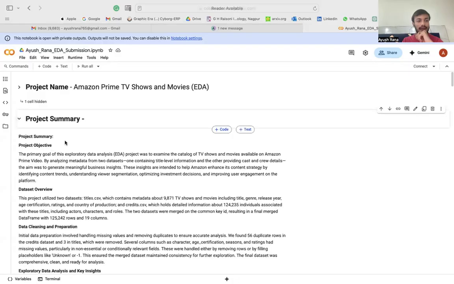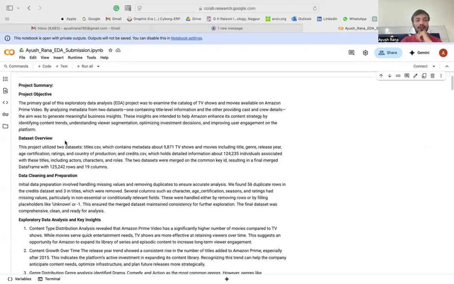So here's my project summary, which is divided into subsections, the overview. So basically the goal of my EDA was to examine the TV shows and the movies available on the Amazon Prime Video. One of the two data sets provided the metadata, and one contained the title level information. So our aim was to generate meaningful business insights.